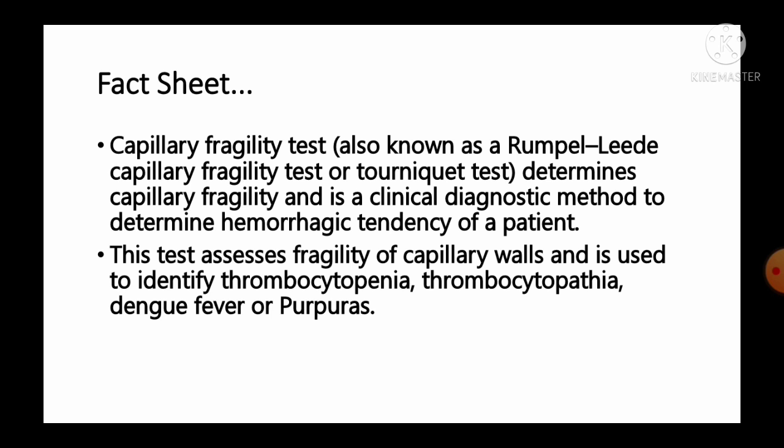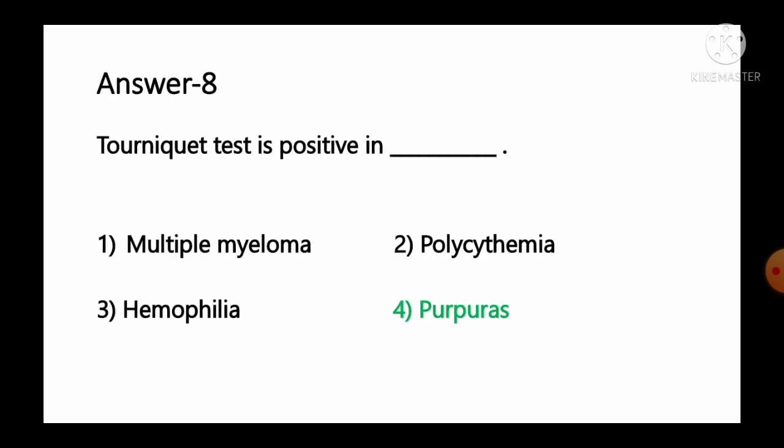patient. This test assesses the fragility of capillary walls and it is used to determine thrombocytopenia, dengue fever and purpuras. So as per the information, we can say Tourniquet test will be positive in case of purpuras. Option number 4 is the correct answer for this question.